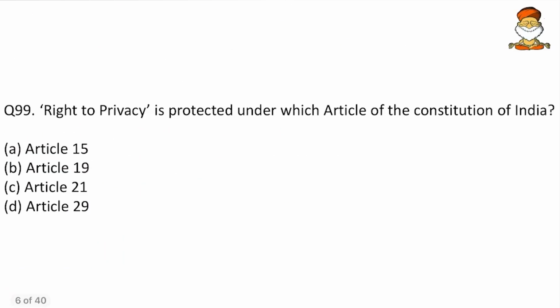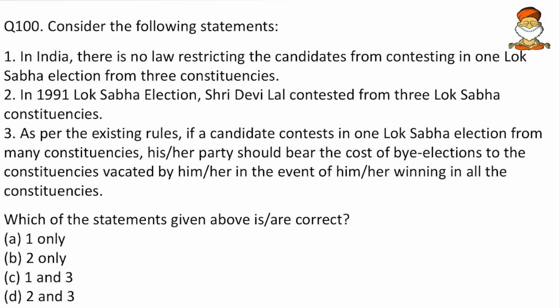Then, the right to privacy is protected under which article of the Constitution? We all know this, Article 21. Then consider the following statements. In India, there is no law restricting the candidates from contesting in one Lok Sabha election from 3 constituencies. Here this "no law" is extreme. Somewhere in the Representation of People Act, there might be one act where the maximum number of constituencies is 2. That is why we see the trend.